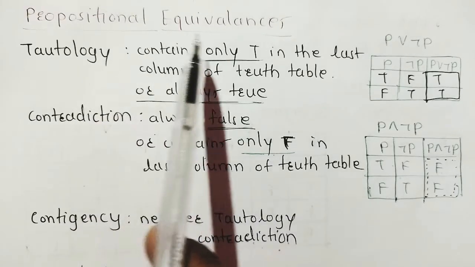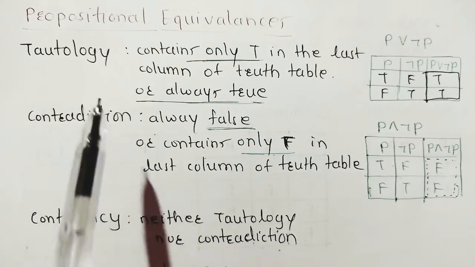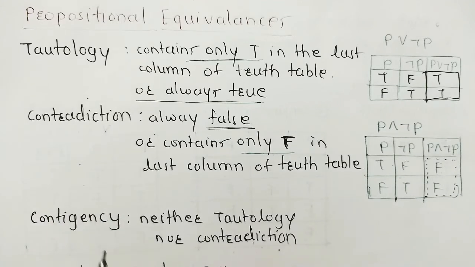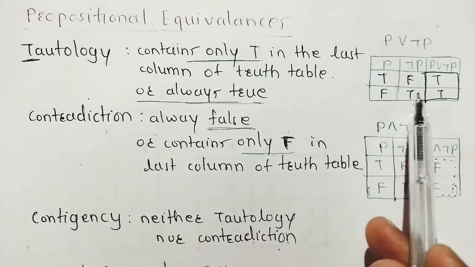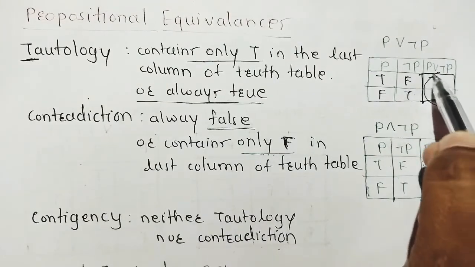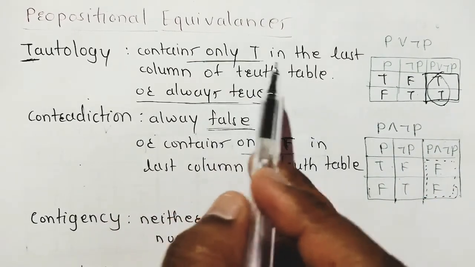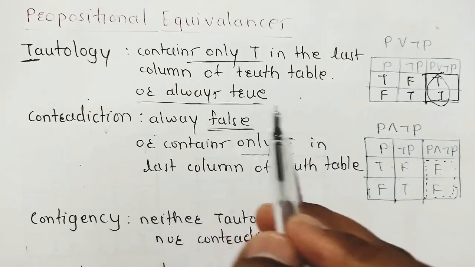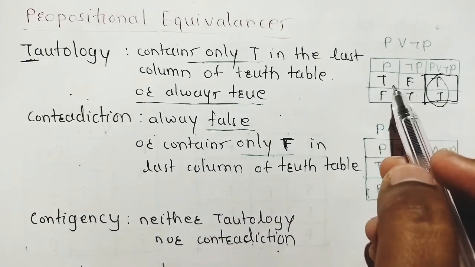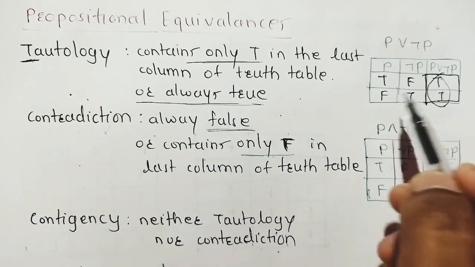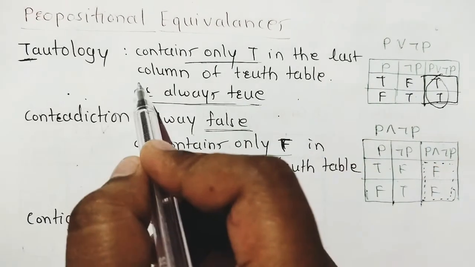Next topic is propositional equivalences. There are three types: tautology, contradiction and contingency. In a tautology, if our truth table's final column contains all T, only T in the last column, always true, it is called a tautology. If you are given any statement and have to find whether it is a tautology, solve it using a truth table, and if the last column contains all T, then it is a tautology.